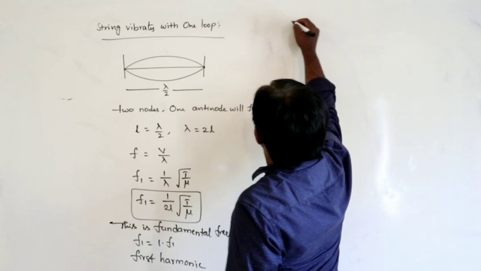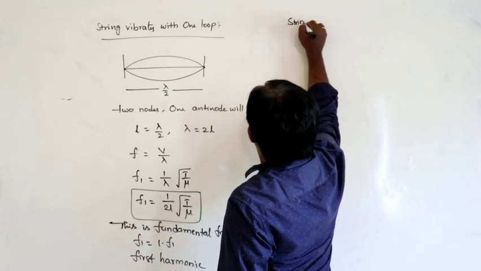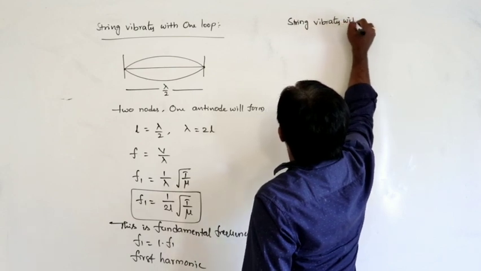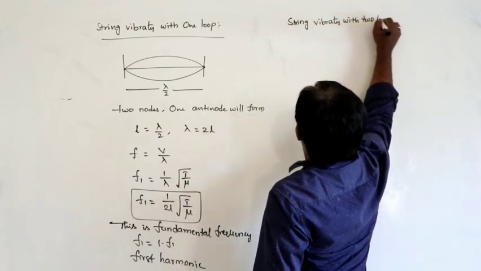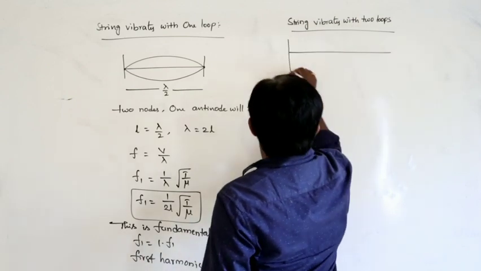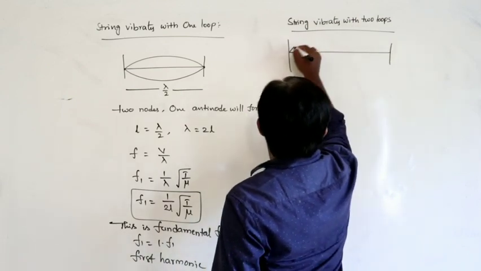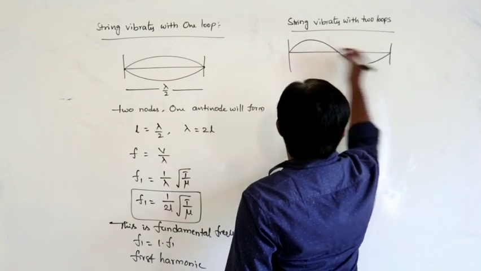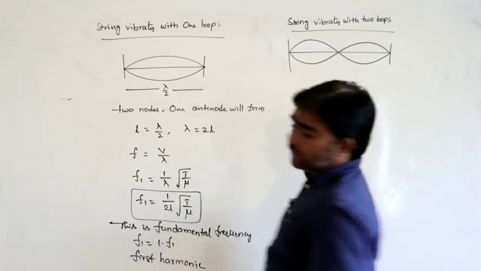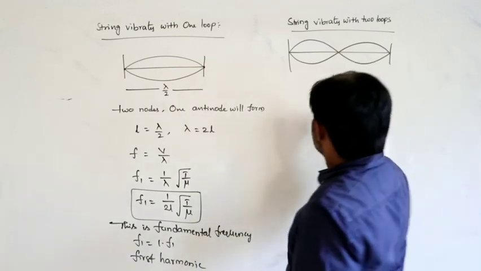Next, the string vibrates with 2 loops. This is the fixed position. The string is fixed between 2 positions and vibrates with 2 loops like this.